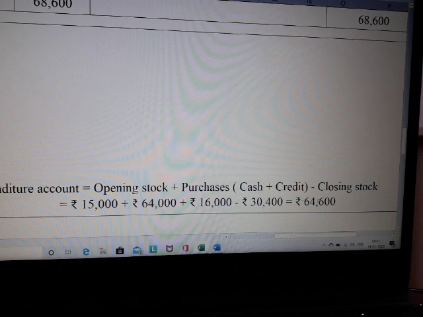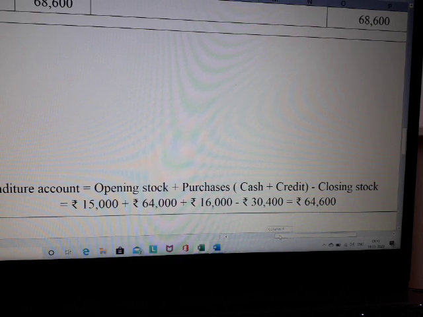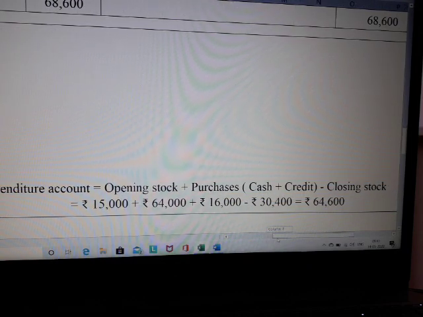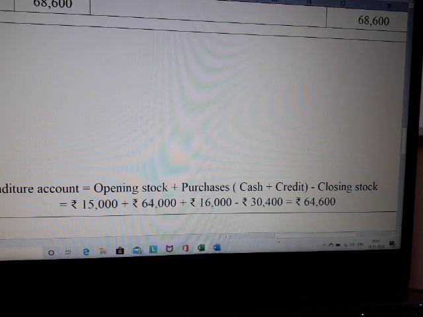This is the amount which I have to show in my income and expenditure account. Which side? Debit side. But since they haven't asked us to prepare the income and expenditure account, they just asked to derive the value you will show on the debit side, the calculation alone is enough. No need to show the income and expenditure account and waste your time.